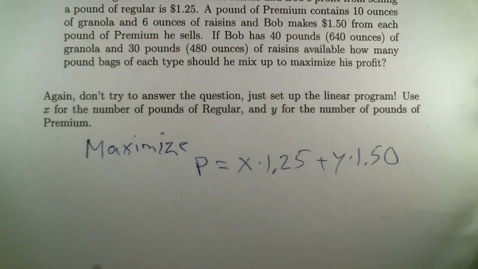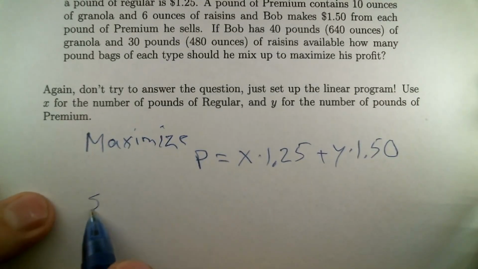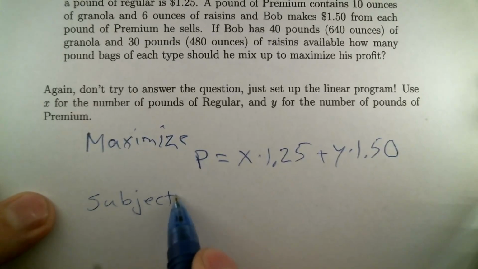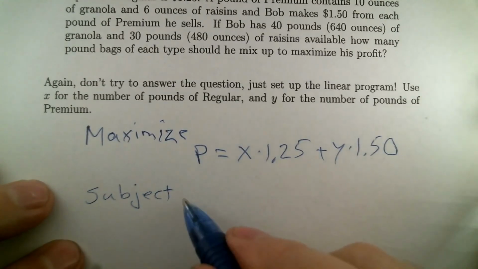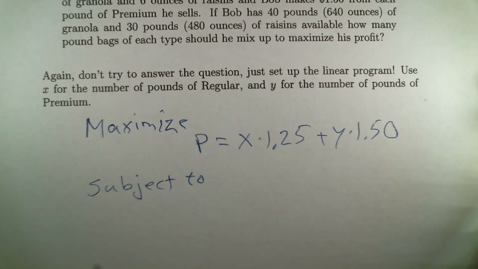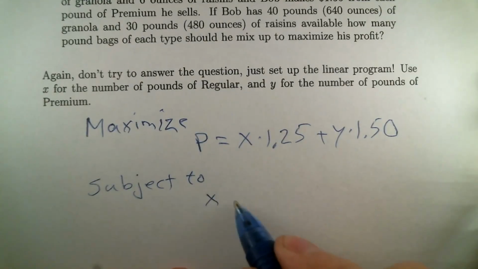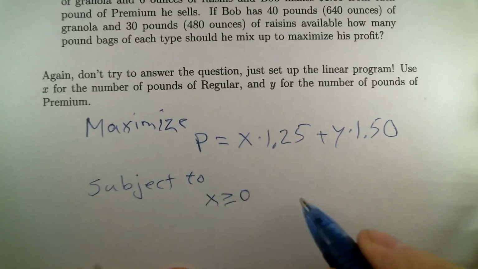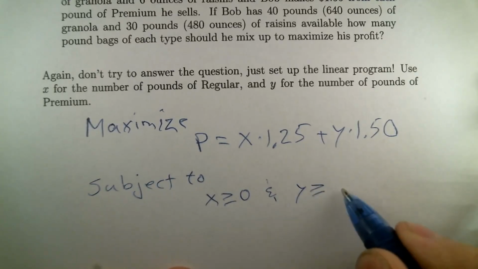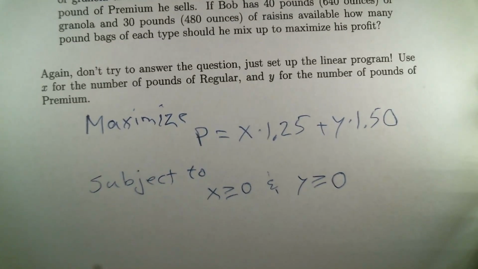And then there are constraints, which we are going to need to write down. The first pair of constraints you should always mention are non-negativity. This is almost always the case, that you want your variables to represent positive quantities. So X is greater than or equal to 0, and Y is greater than or equal to 0. There are rarely cases where you might have negative values for some of your variables, but not often.